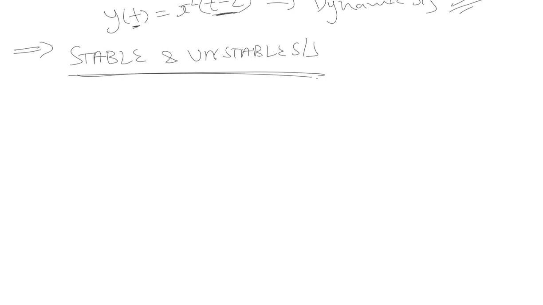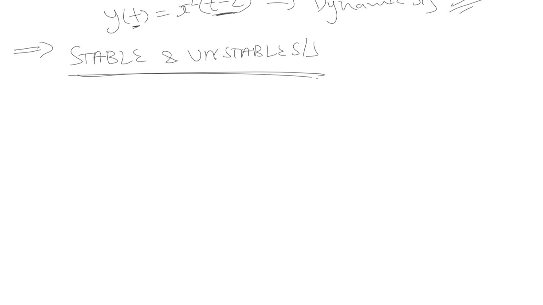Moving on, another classification of systems is stable and unstable systems. Let us see how we define a stable and an unstable system. It's a very important property for any system.